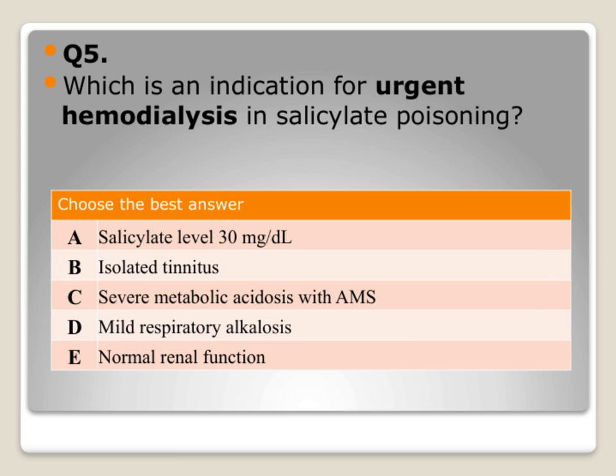So, the most important concept to remember is that when patients develop severe metabolic acidosis and mental status changes, they are at high risk, and prompt hemodialysis is indicated to prevent further deterioration. Connecting this to the overall theme, it's essential to recognize the signs of severe poisoning early, so we can intervene promptly with treatments like dialysis to save lives and prevent complications.